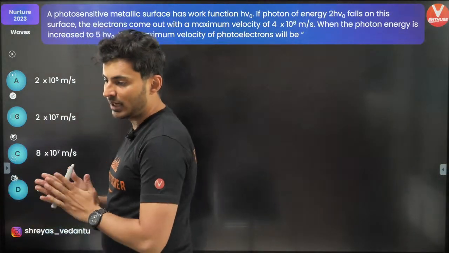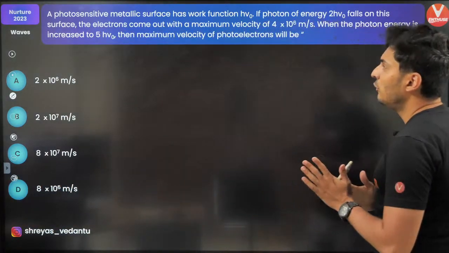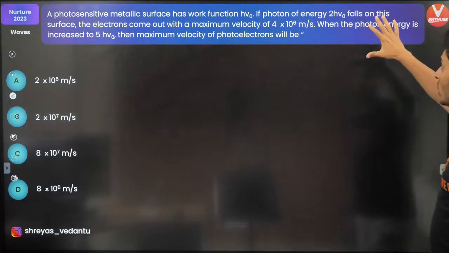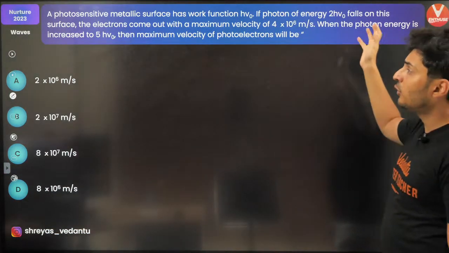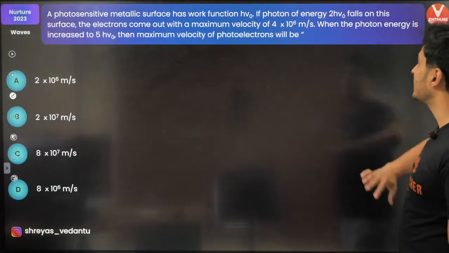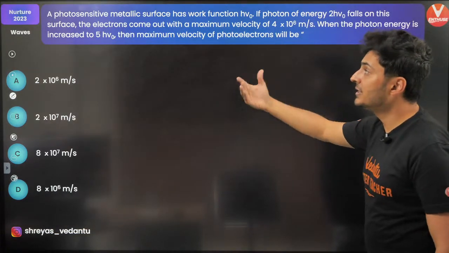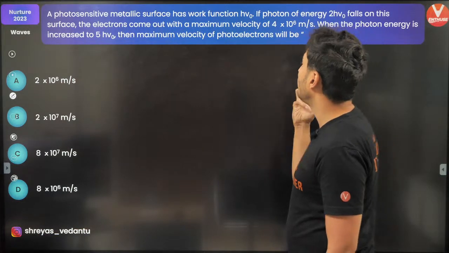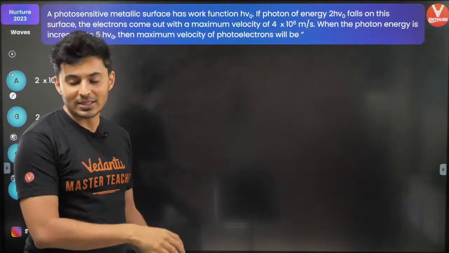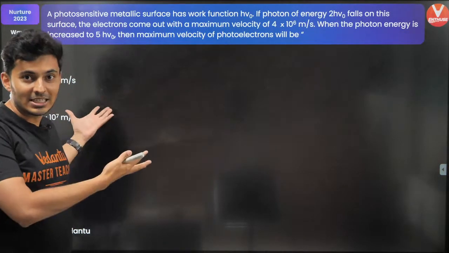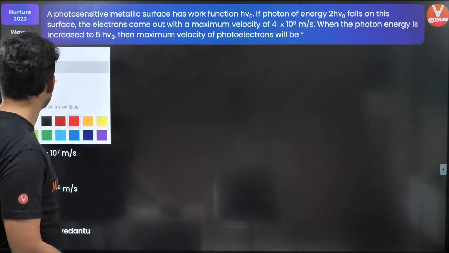Okay, let's move ahead. Now, a photosensitive metallic surface has a work function of this much. Photon's energy is 2hν0. It falls on the surface. The electrons come out with maximum velocity of this much. When the photon's energy is changed to 5 times hν0, then the maximum speed of the photoelectrons will be? Okay, many of you are saying option D. Let's figure this out whether you guys are correct or wrong. Meanwhile, when I was teaching or talking, I guess you guys have solved the question.